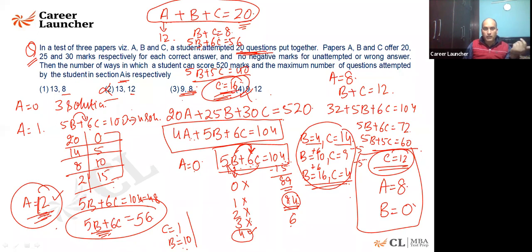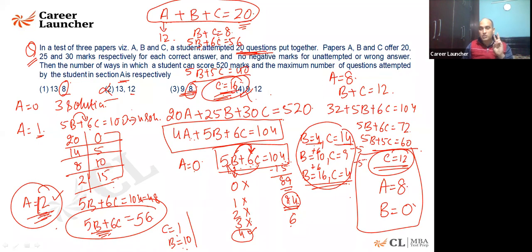Now coming back, there are two places where you are going to get the answer as 8. Either first or third will be your correct answer. Look at this: when I put A is equal to 0, 4 plus 14 is 18, which is absolutely fine.